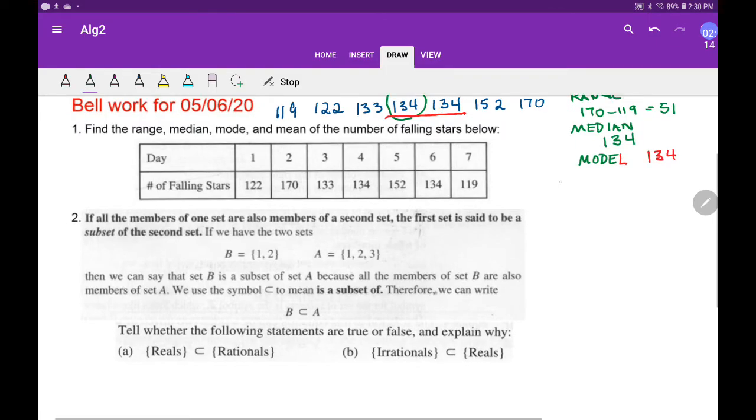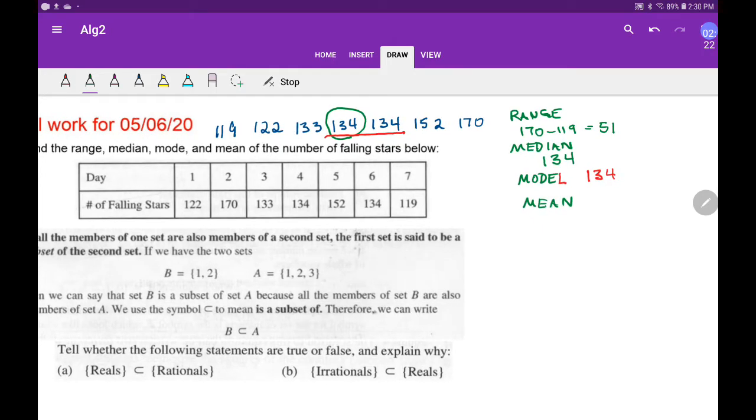And then let's see, the mean. Now, you know the mean maybe as an average, but what we're going to do is add up all these numbers and get the mean that way. Then divide by 7, right? I'm adding them up on my calculator, and you'll just have to be patient with me. I should get a reasonable answer somewhere between 119 and 170. If my mean is not between the biggest and the smallest, I did something wrong.